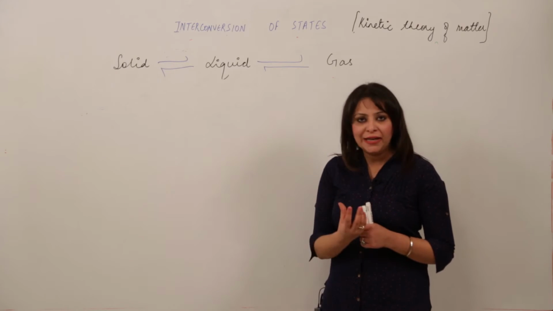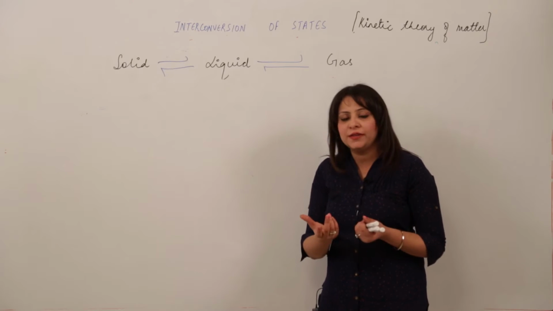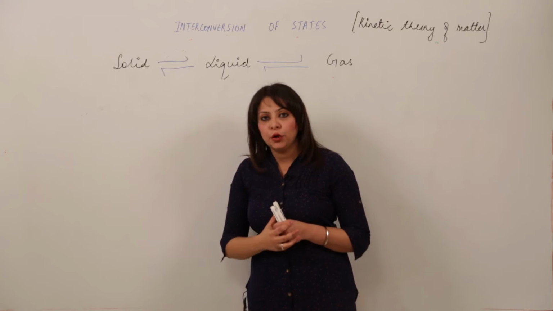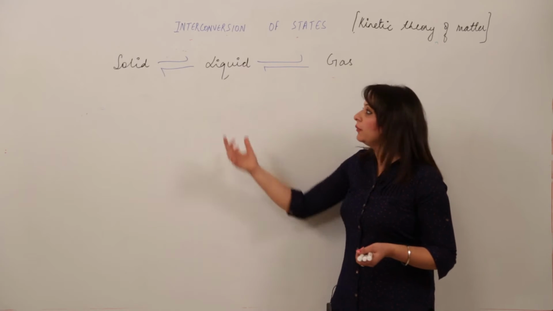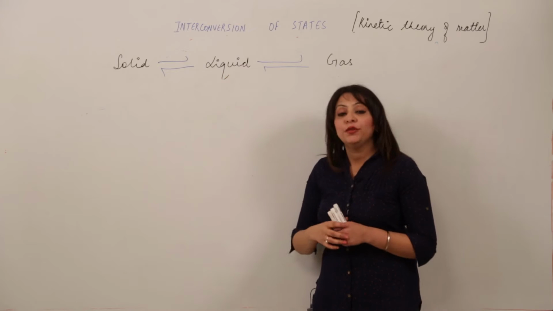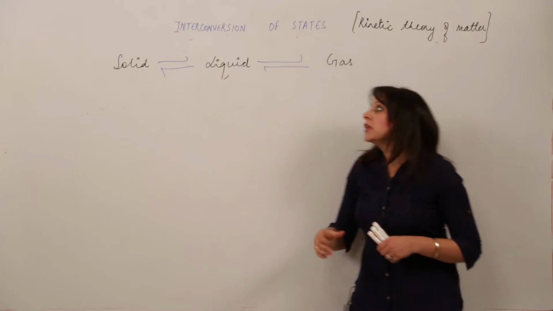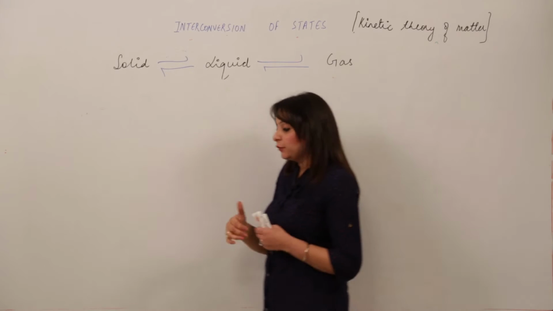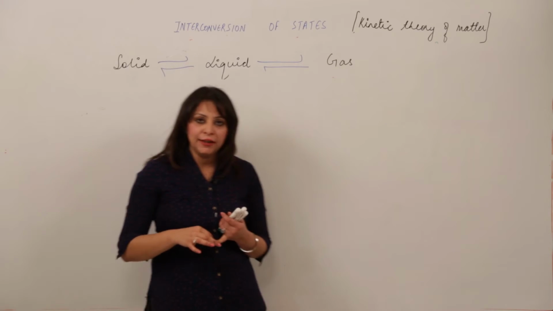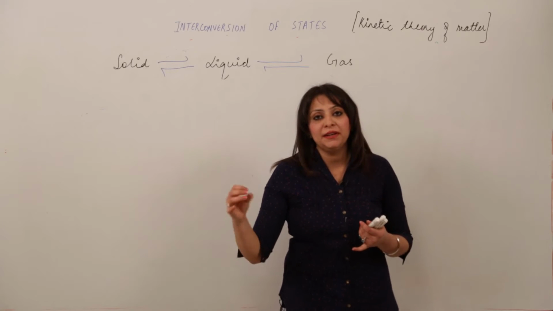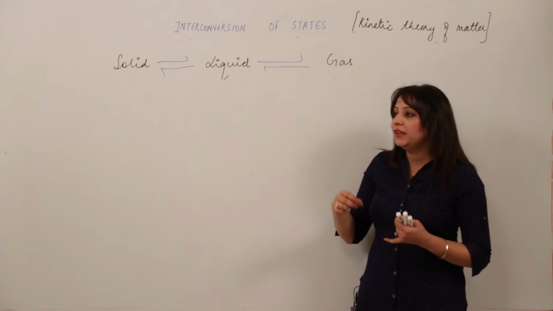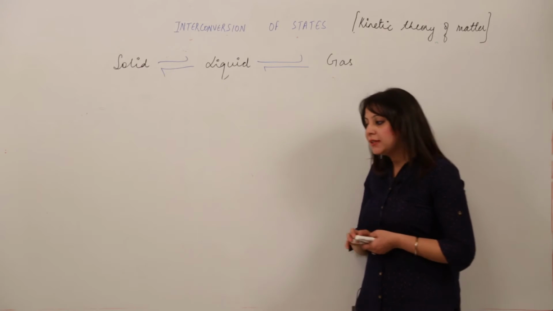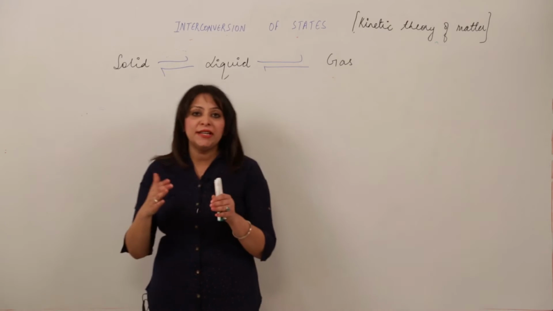See, we have ice. Ice is obviously water, but which form? The solid form. And we also get water. Water is again a form, that is liquid form. And we also get water vapor that represents the gaseous form. So that means water at room temperature occurs as liquid, but in the freezer when you keep it, it occurs as ice, and when you boil it, it occurs as vapor. So that means water can exist in three states.